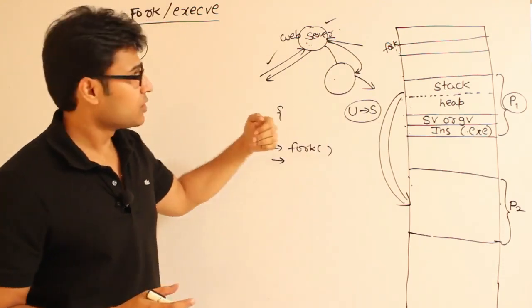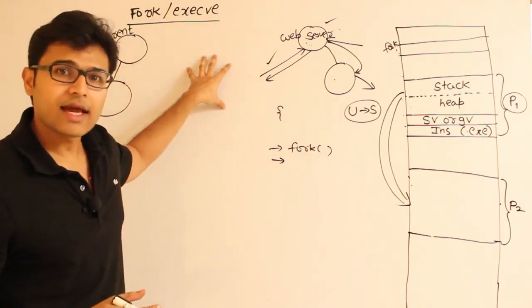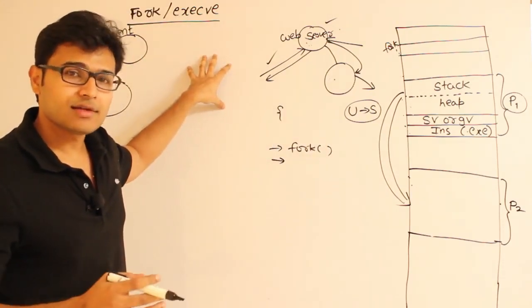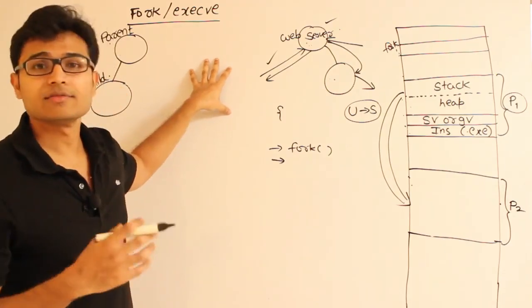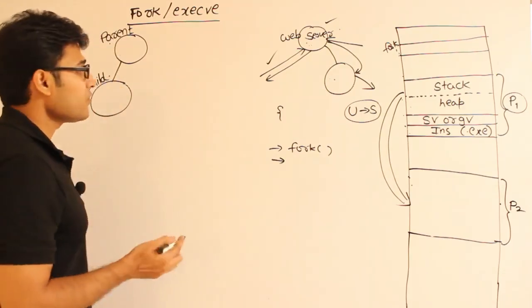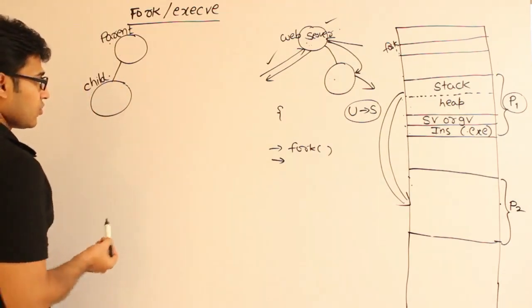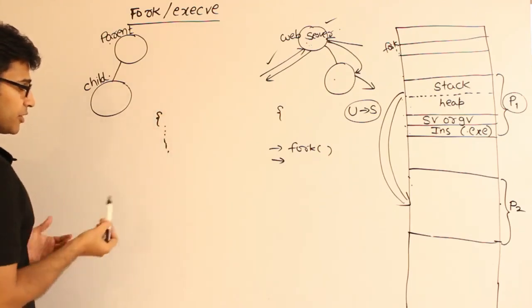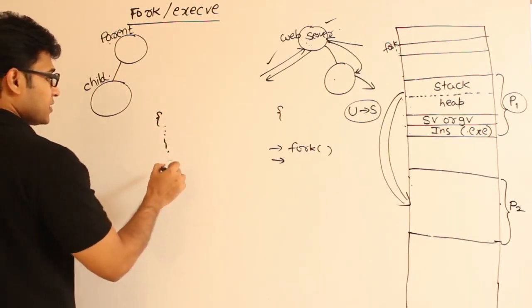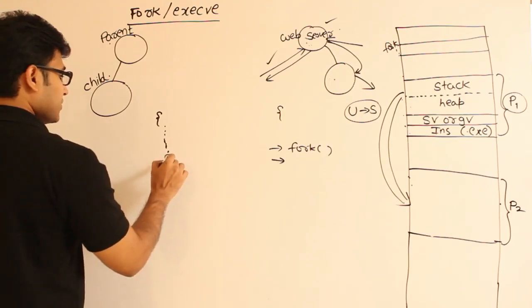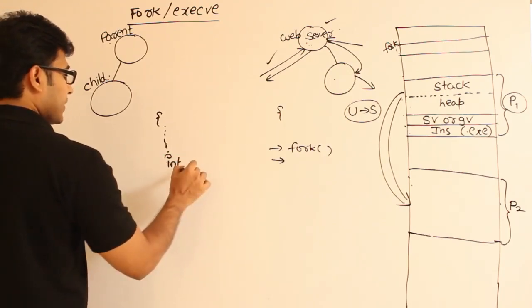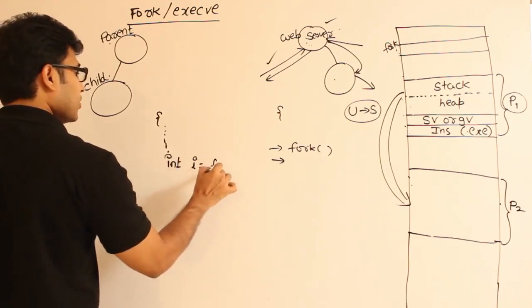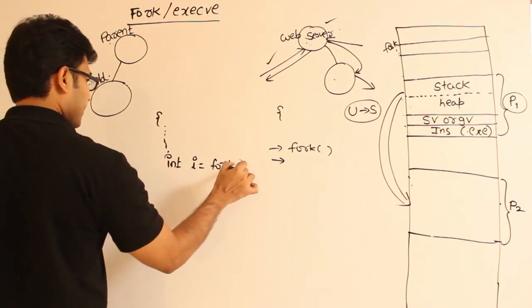Now let's come back to the fork system call again and see what are the other ways fork is being used. Now whenever you call fork, generally the fork instruction will be called like this. In a program or a process, the fork system call will be called something like this: int i = fork().